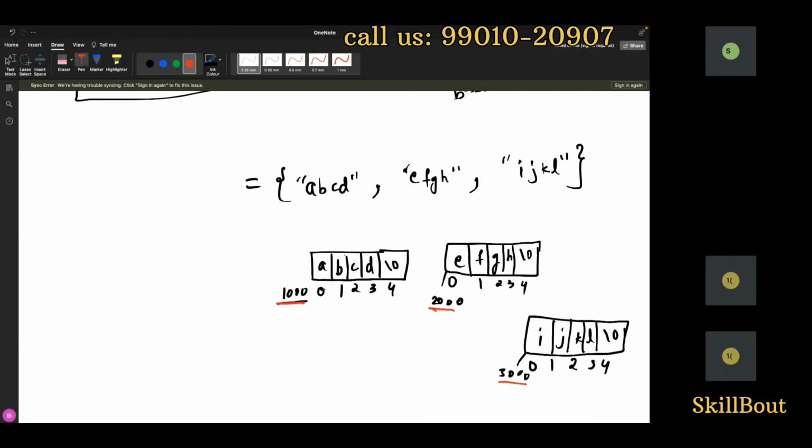This one's memory is created, and I want to store this one's address, right? I want to store it like this: 1000, 2000, and 3000.